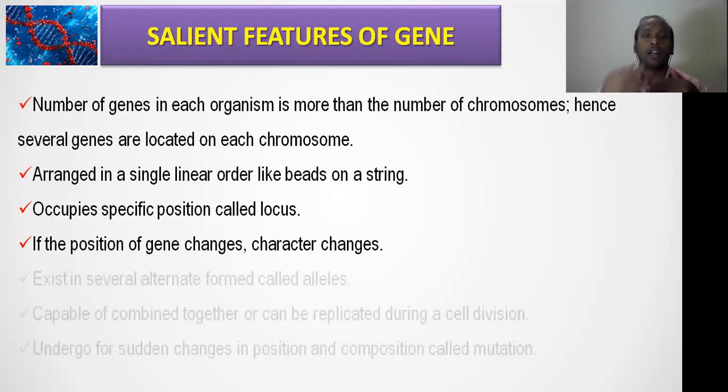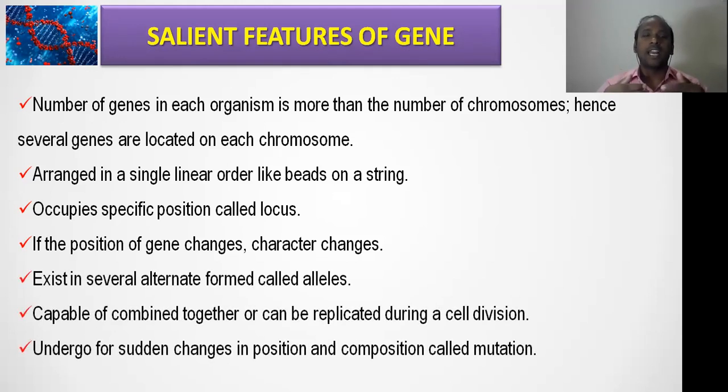Then, the next one is, this can exist in alternative forms. The gene can exist in alternative forms, we call alleles. So if we want to write a gene, we should write two alleles. Two alleles mean one has come from father, one from mother. So these are nothing but alternative forms, alleles, which code for the same character, called gene, right?